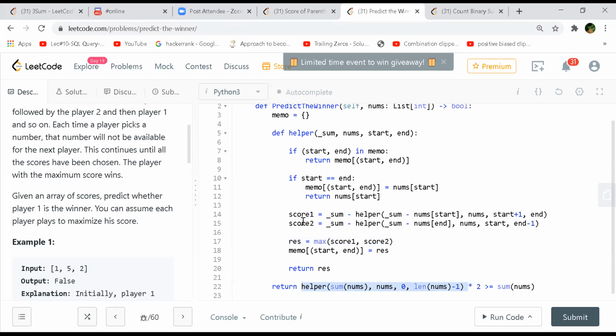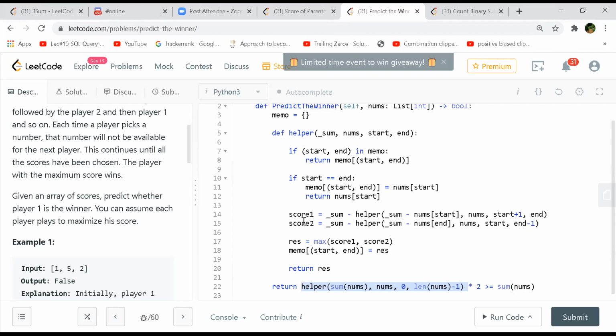So what do I think the memo table is saving? The start and end. What is the score, I mean, obtained till that point, i comma j, you can say. So we are subtracting, what is the sum value initially? It's 0, right? Or it's the whole number? No, we keep subtracting the entire array sum. And then we keep subtracting the other player's sum from it. So at each, the memo table will only have one value, right?